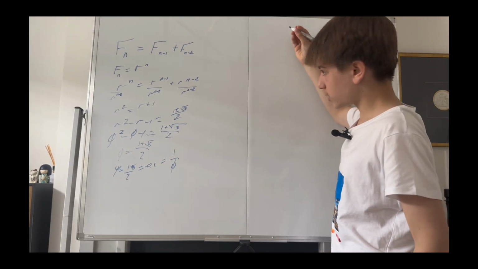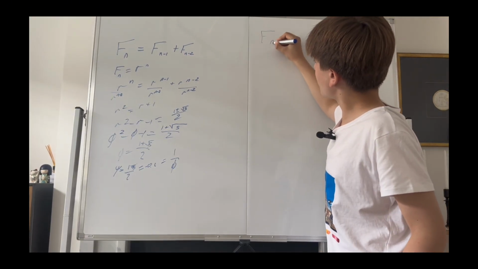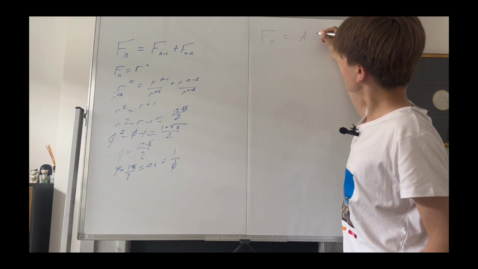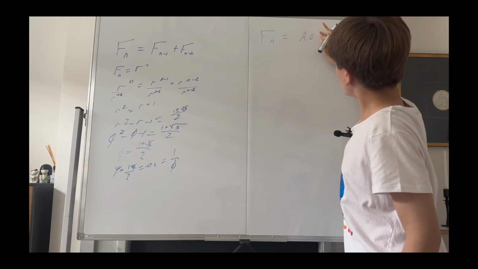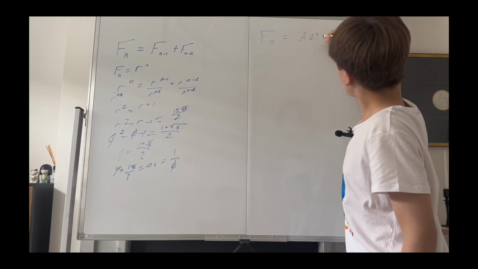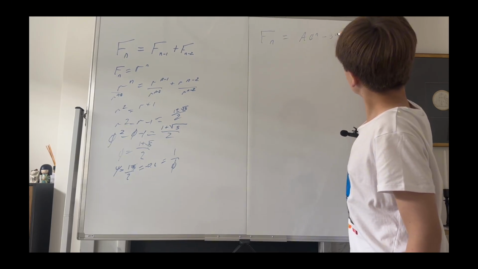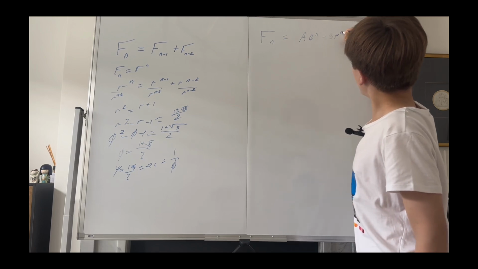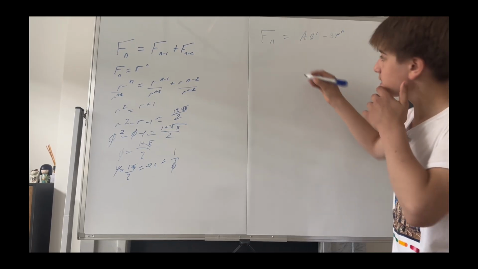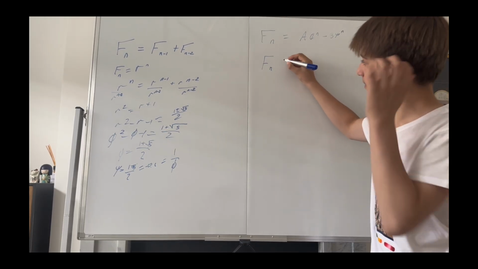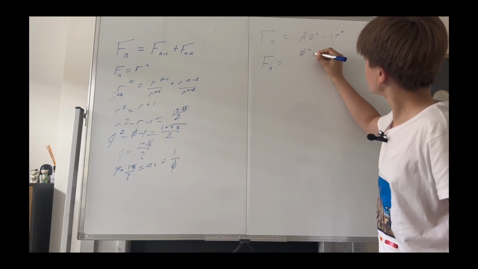So first of all, the actual Fibonacci sequence is f sub n equals a phi to the n plus subtract b psi to the n, and then you get Binet's theorem, which literally just says that f sub n equals the golden ratio to the n subtract